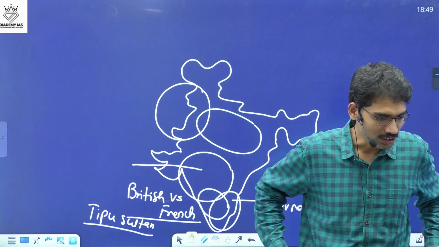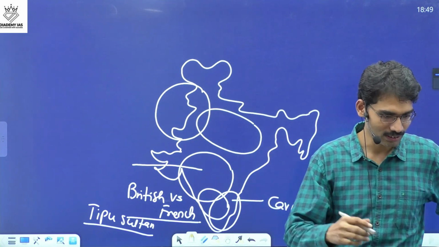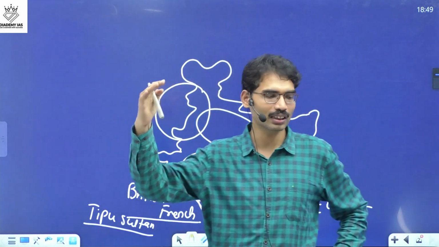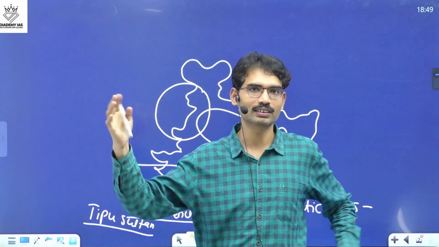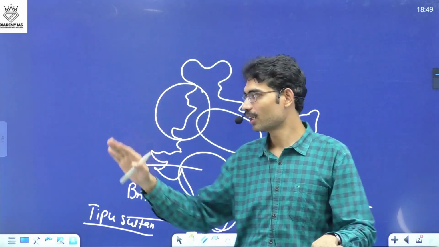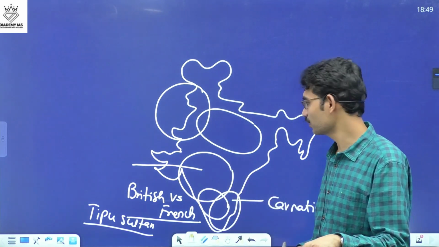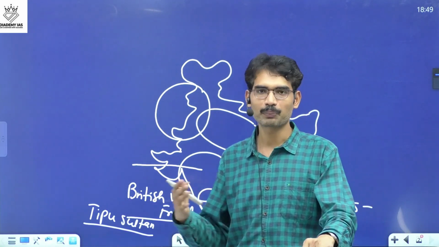Started with the Austrian War of Succession in Carnatic Wars. Yes, so first you explain Carnatic Wars, finally the result, defeat of the French. So first round, elimination. Second round, Tipu Sultan.